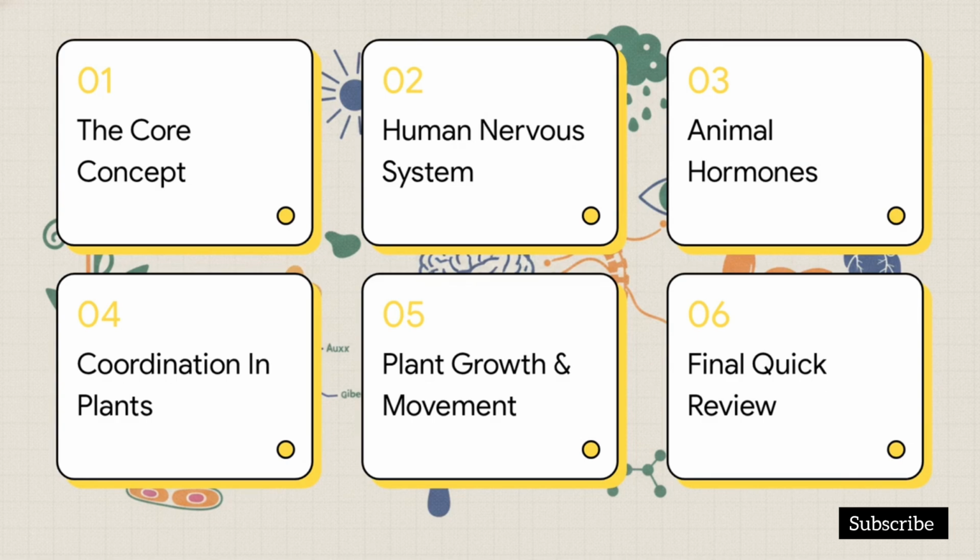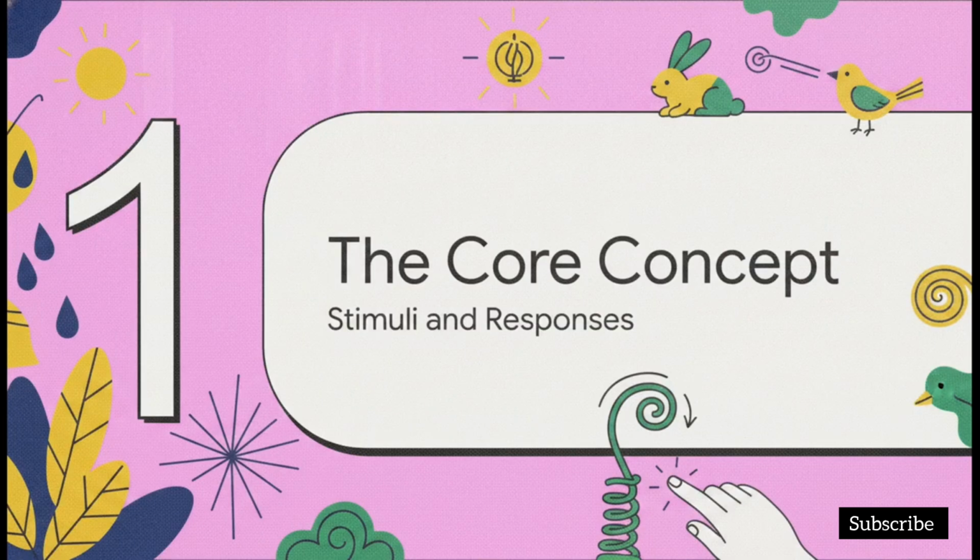Okay, really quick, here is our roadmap for today. We're going to cover the core concept, then the human nervous system, animal hormones, coordination in plants, plant growth and movement, and finally, we'll wrap it up with a high-speed 1-minute final review. All right, let's kick things off with Section 1, the core concept.